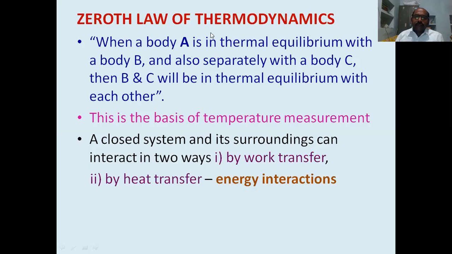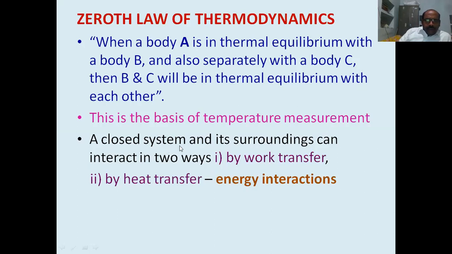Generally in our numbering, we start with 0, 1, 2, 3. Just like that, 0 is treated as earlier than 1, therefore it is called the zeroth law of thermodynamics. This concept is the basis for temperature measurement.